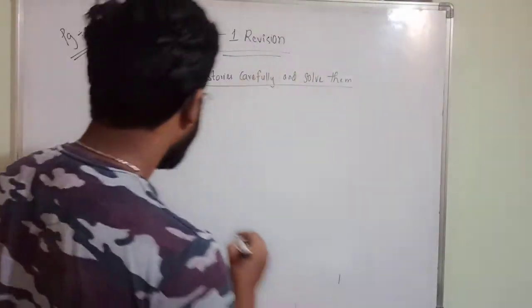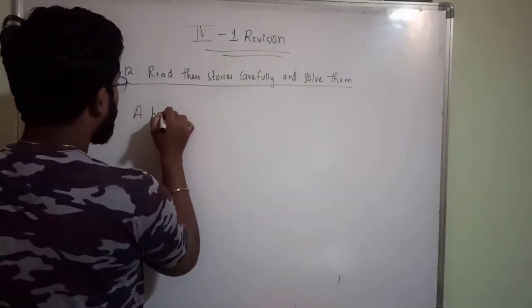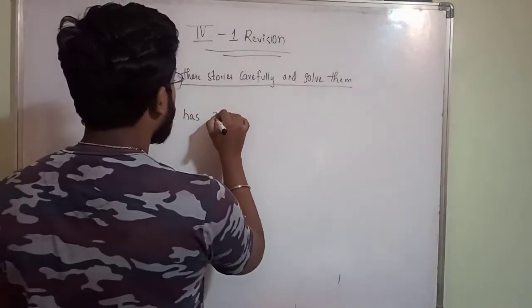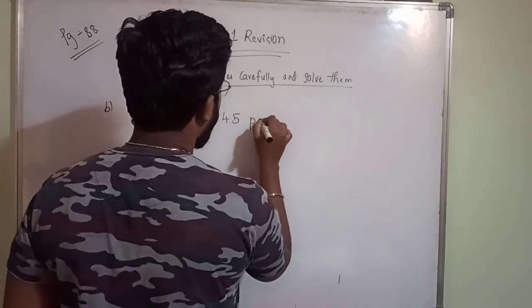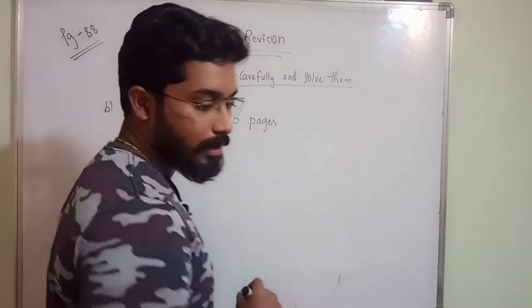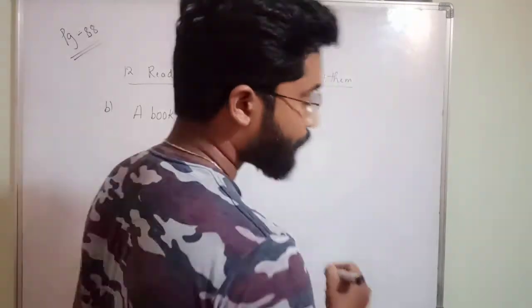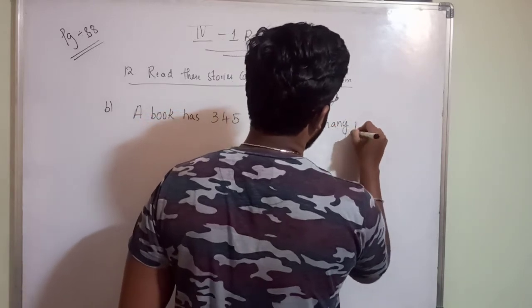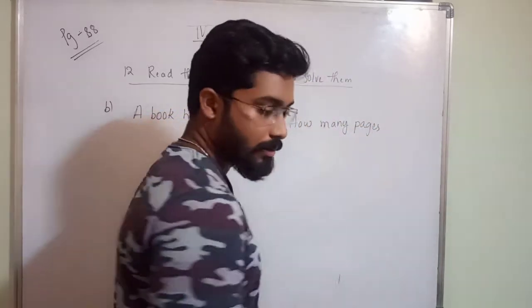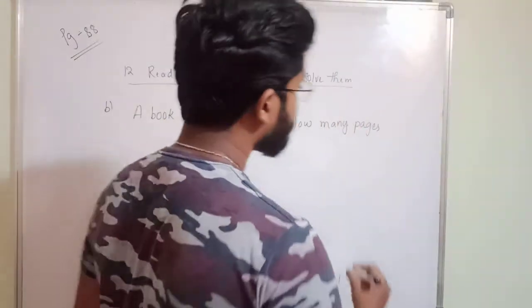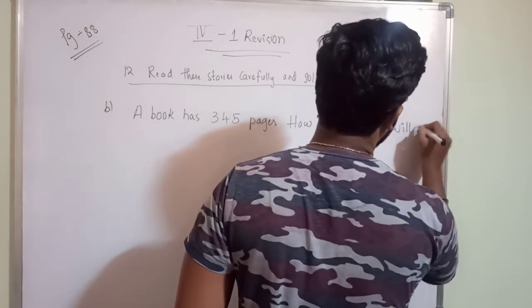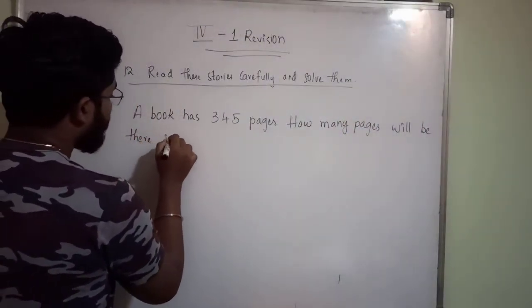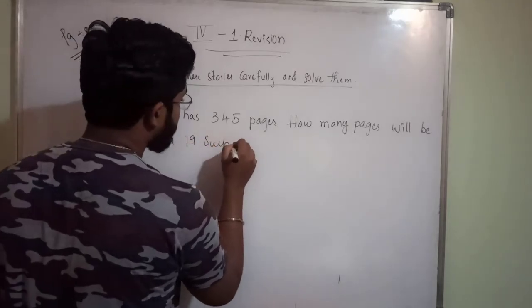A book has 345 pages. How many pages will be there in 19 such books?